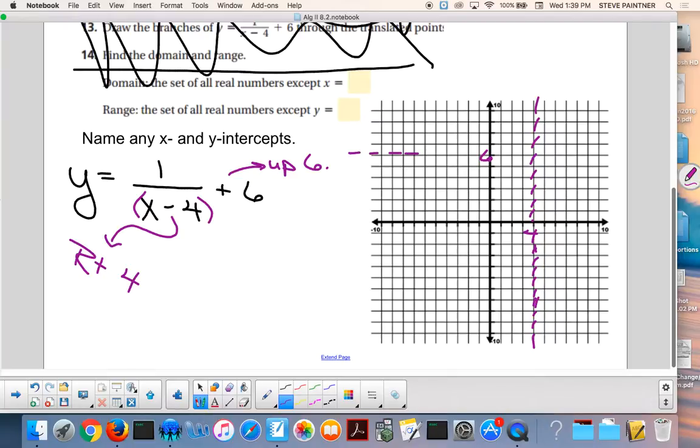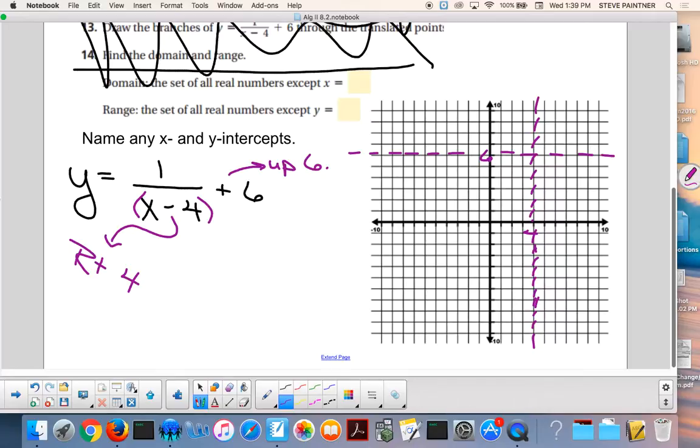Here it goes. Is everybody okay? What I did is I took the old asymptotes and I just slid them right 4, up 6, and now I have a brand new look for my asymptotes. You remember this used to be the origin? Guess where the new origin is? 4, 6. Right there.